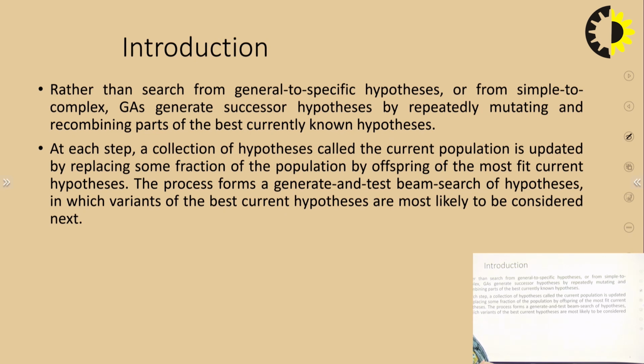Genetic algorithm is different from all these. It is not talking about the search from simple to complex or general to specific. What it does is it is population based. It generates the successor hypothesis by repeatedly mutating and recombining parts of the best currently known hypothesis.